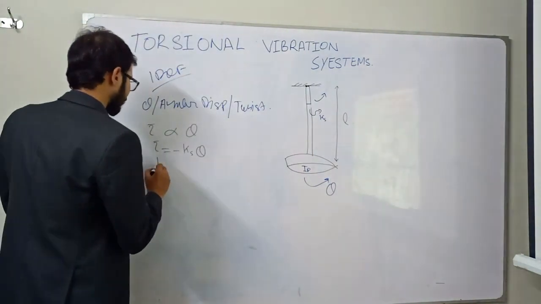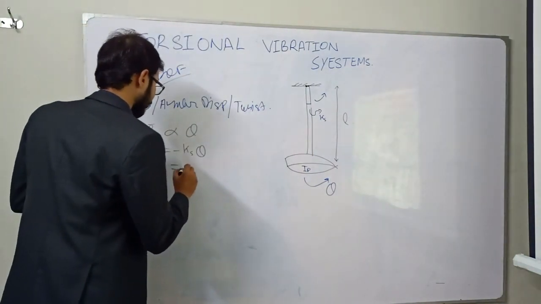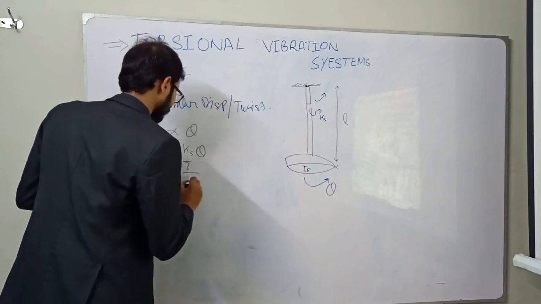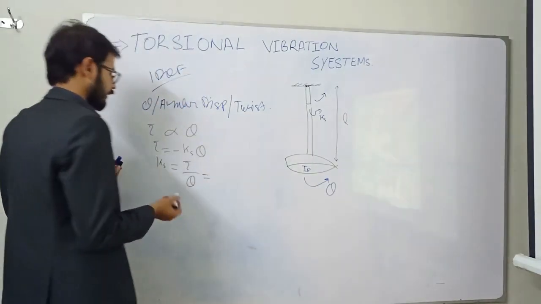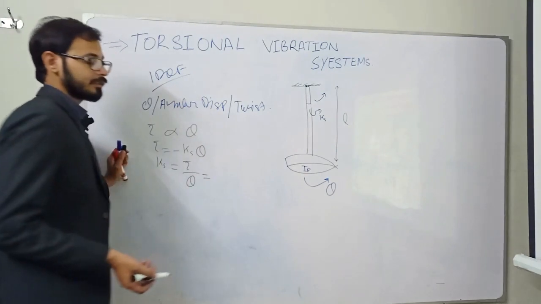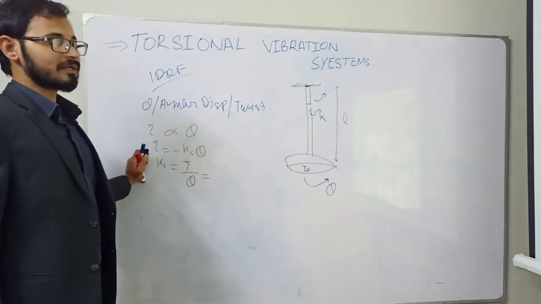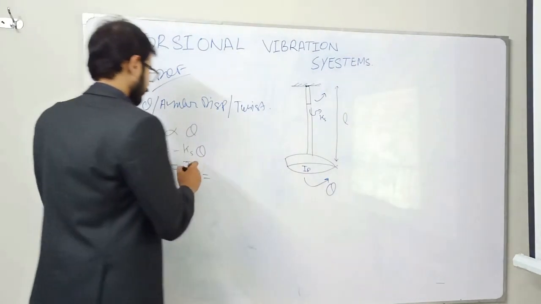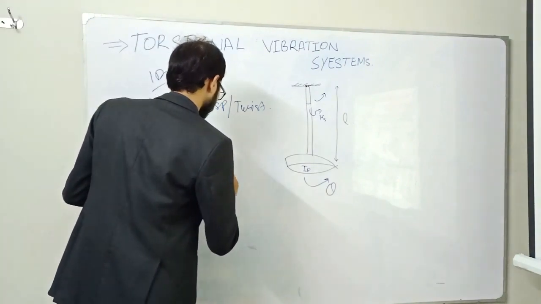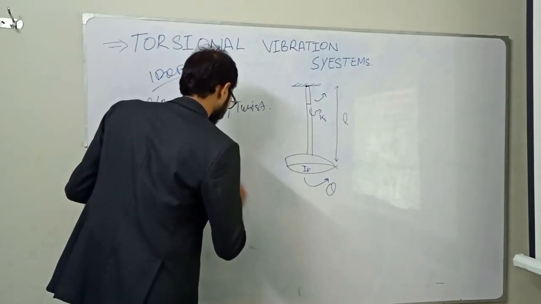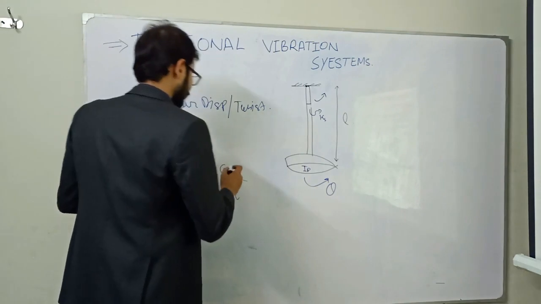So we can write the value of Ks as tau divided by theta, and that is correlated in the books of mechanics of materials as GJ divided by L. What is G?